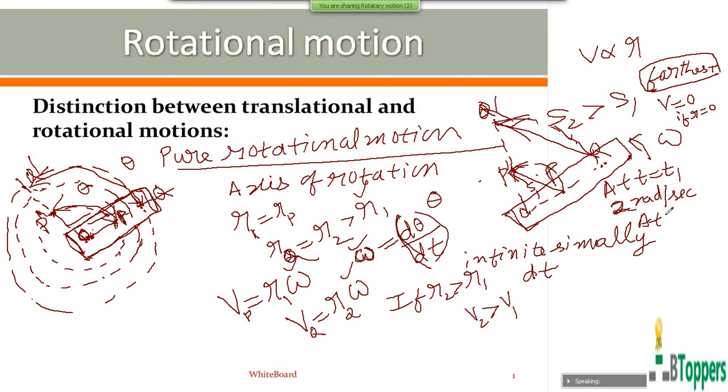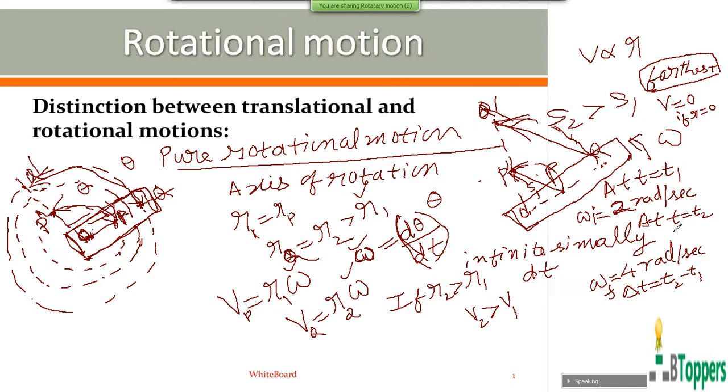Suppose the angular velocity of a particle of the rigid body changes from 2 radians per second to 4 radians per second in a time interval delta t equal to t2 minus t1. That means angular velocity of one of the particles at the instant t equal to t2, which we call final angular velocity, is 4 radians per second. Then the angular velocity of every other particle of the rigid body will be 4 radians per second at that instant of time.